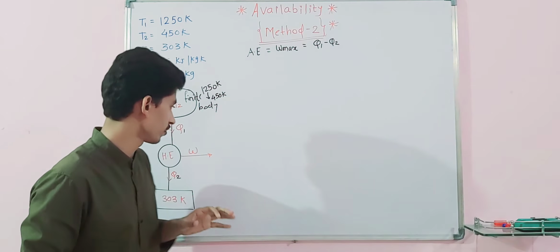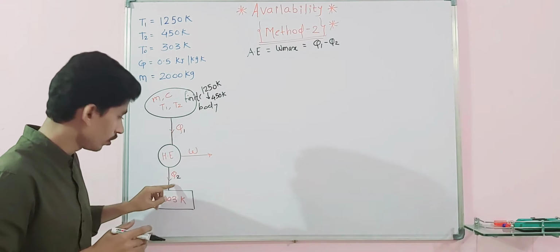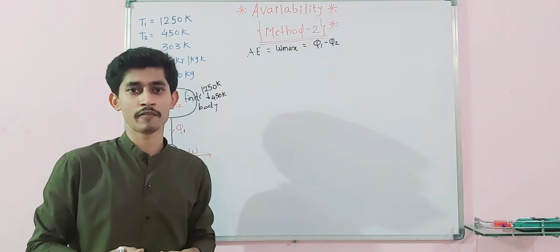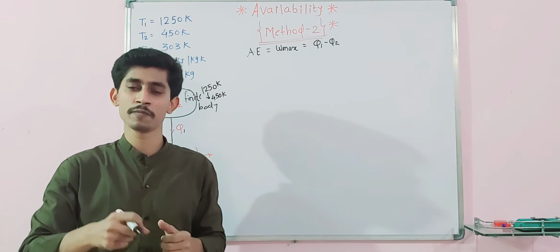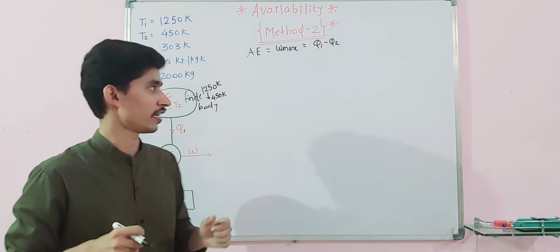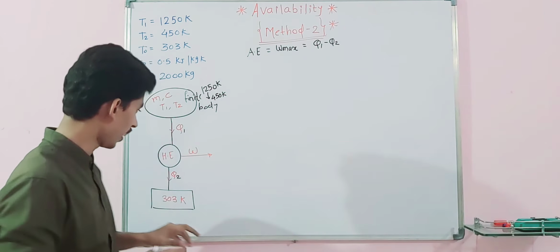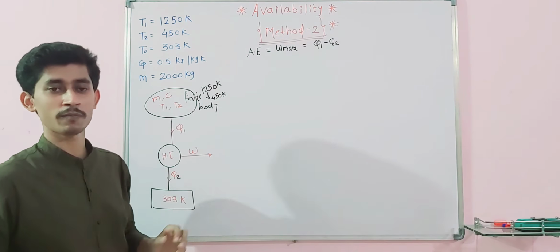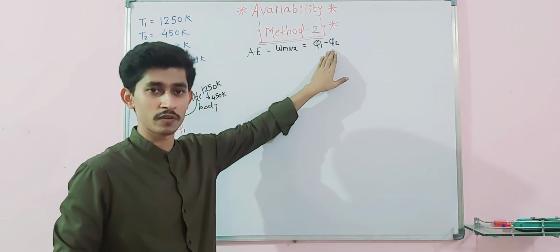What is the little bit of change over here? This is the Q1 heat, this is Q2. What is available energy or availability? That is nothing but the maximum amount of work that can be extracted from the heat engine. Yes, that is nothing but availability. So maximum work, W max. And how to write W max? That is nothing but Q1 minus Q2. If you once calculate Q1 and Q2, you will get the availability.